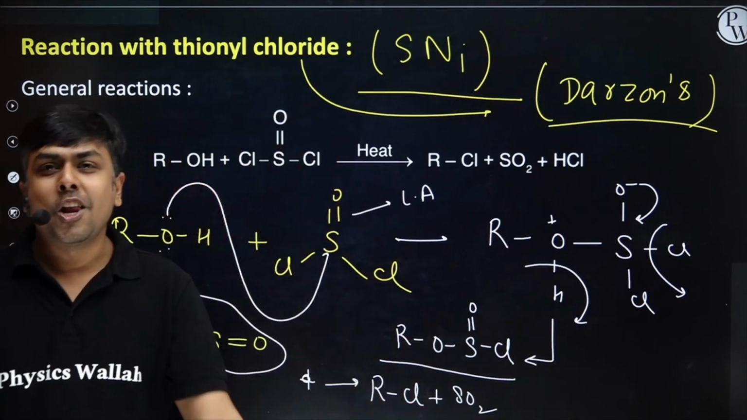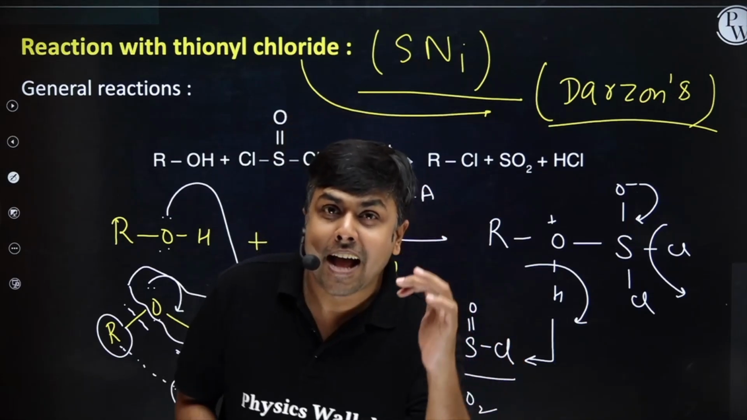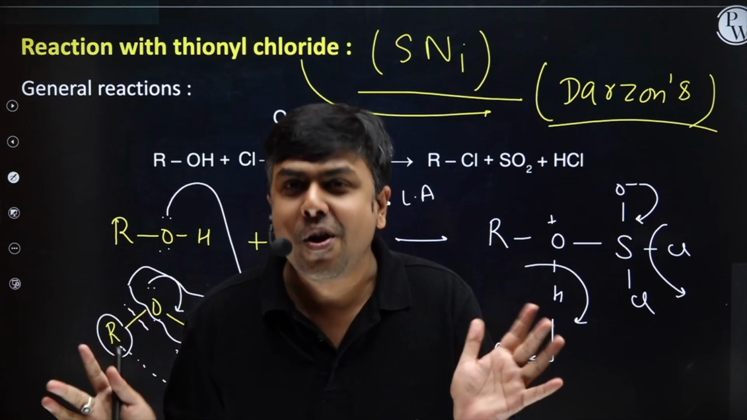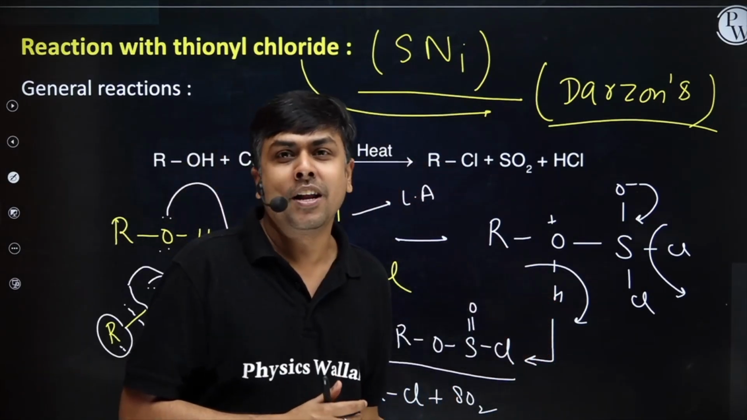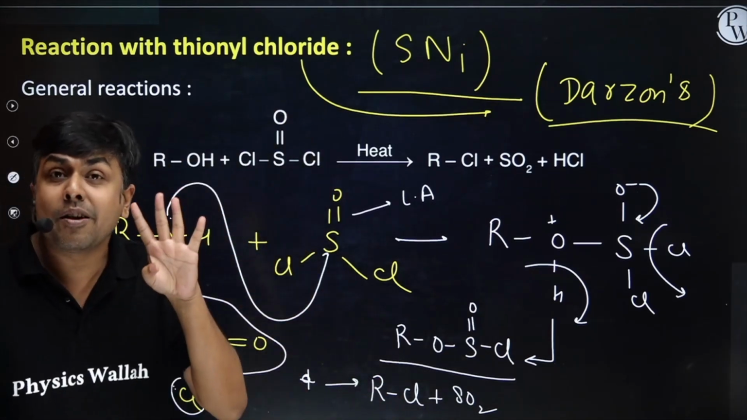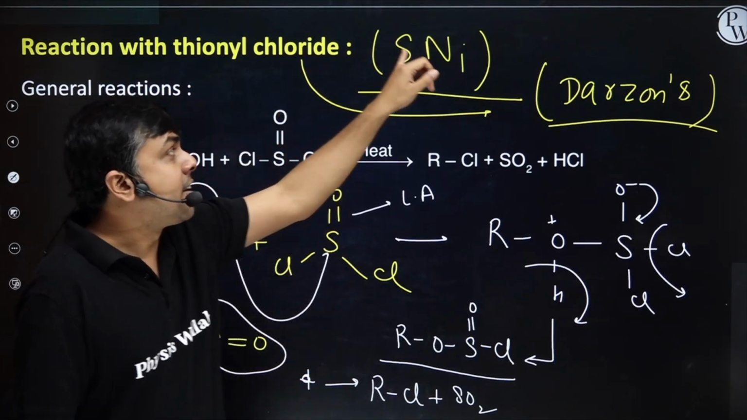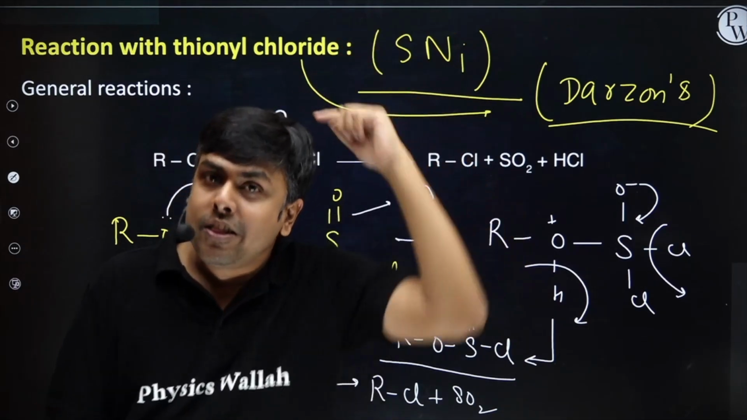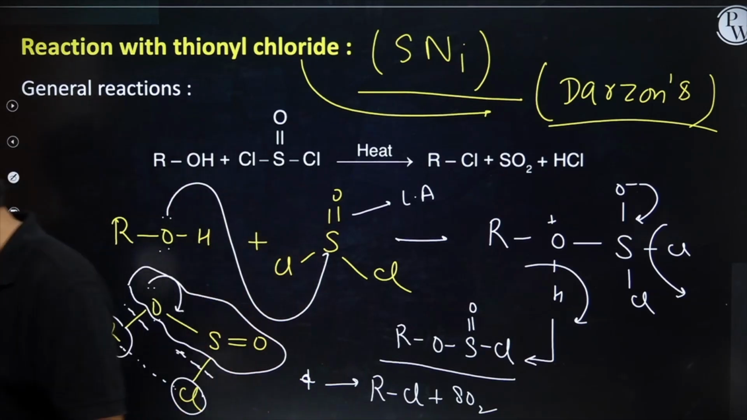Now, stereo-wise here, retention occurs. Means if alcohol was there on the wedge, chlorine will be there on the wedge only. If alcohol is on dash, chlorine will be there on dash only. Please copy it. So this reaction is occurring via a 4-member cyclic transition state. That's why it's an SNi reaction, intramolecular nucleophilic substitution reaction. Please copy it.